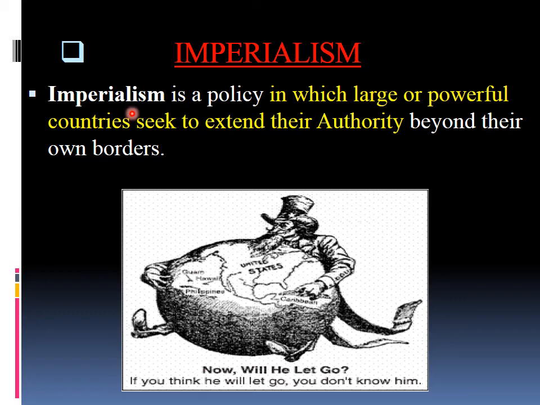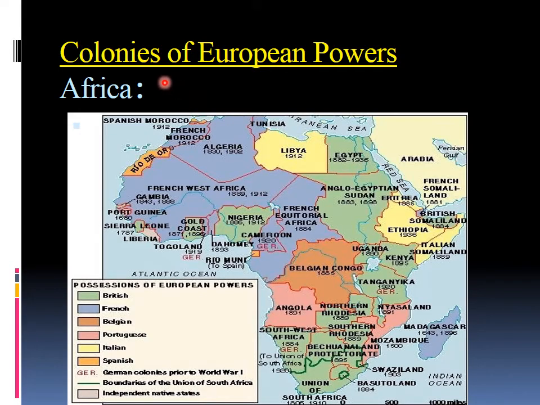Imperialism is nothing but a policy of a stronger country or a powerful country to control another country, usually a weaker country. So in simple terms, imperialism is nothing but a powerful country tries to control another country either by making them colonies or by using the military power. You can see in this picture, these are the colonies of European powers.